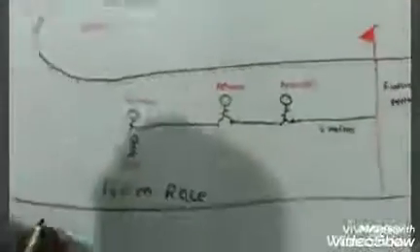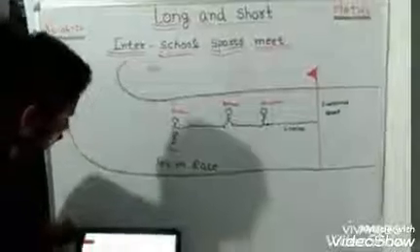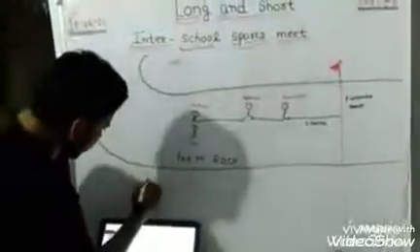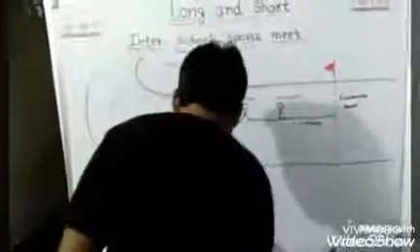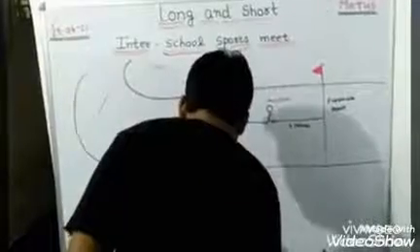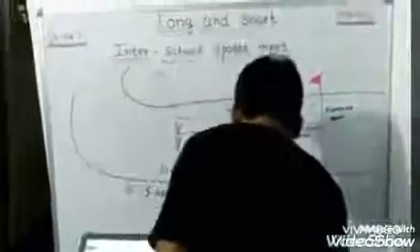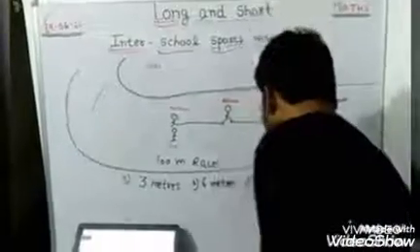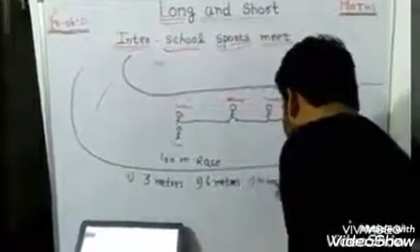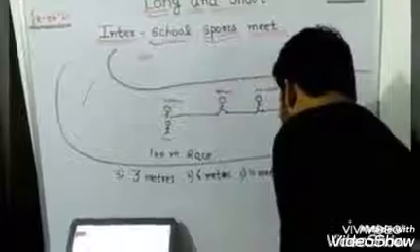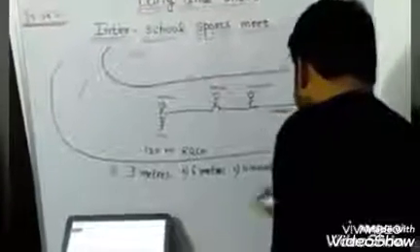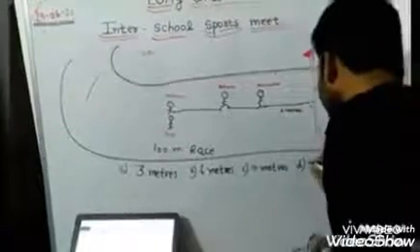Now, we have 4 options for these questions. We have 3 questions, and for all 3 questions we have the same 4 options. The first option is 3 meters. The second option is 6 meters. The third option is 10 meters. And the fourth option is 15 meters.